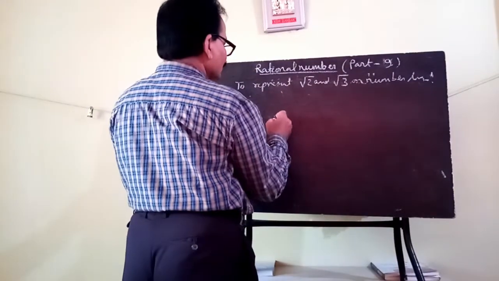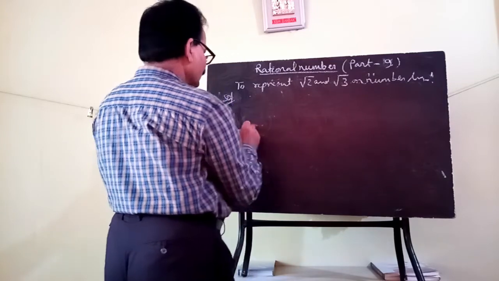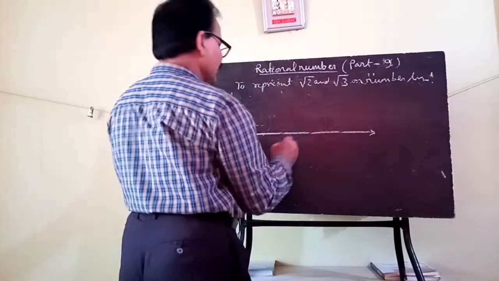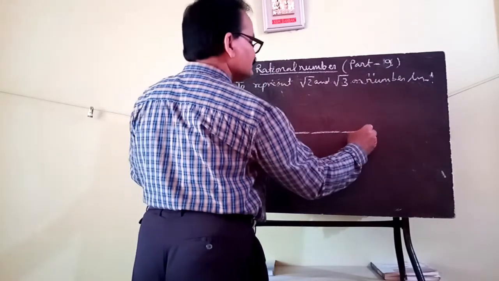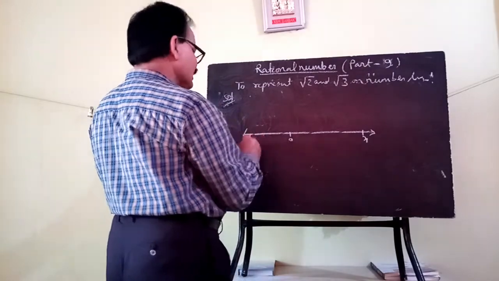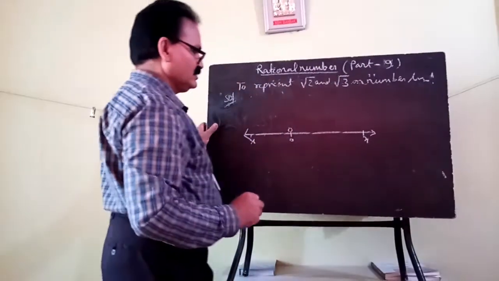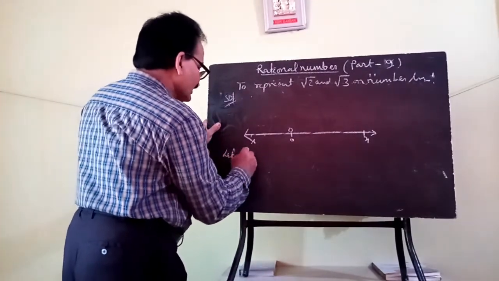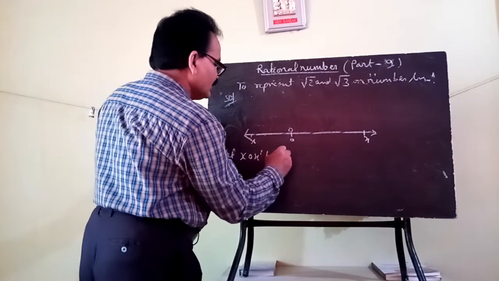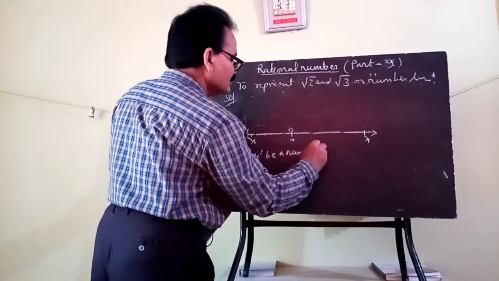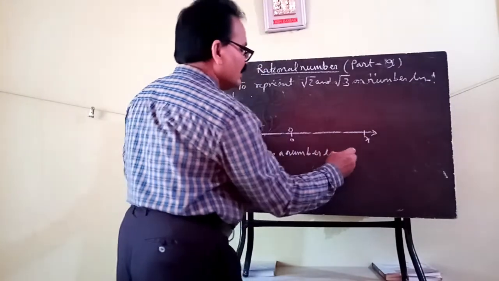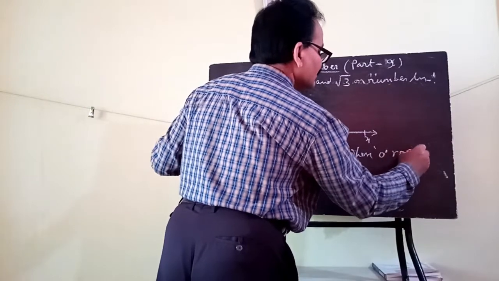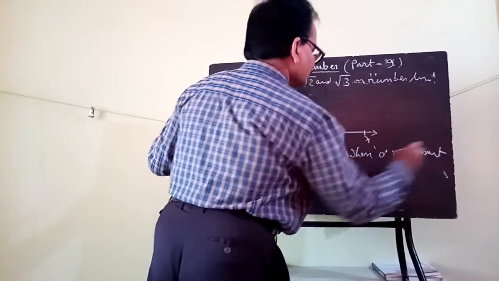First of all, you draw a number line. Let X, O, X dash be a number line, where O represents the 0 mark.